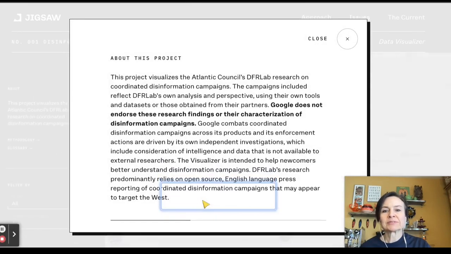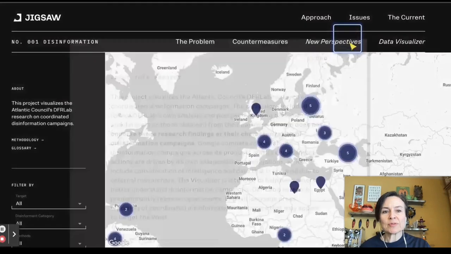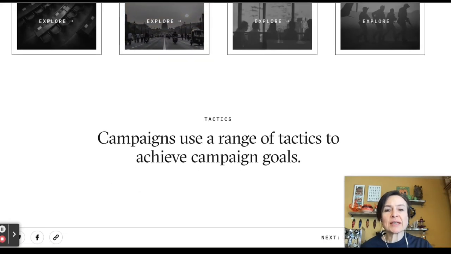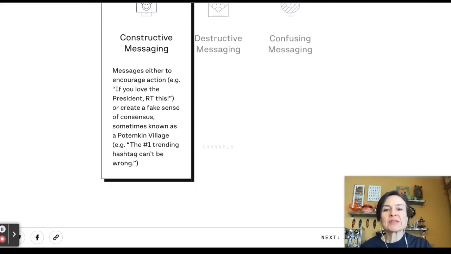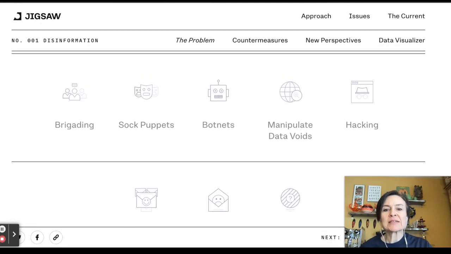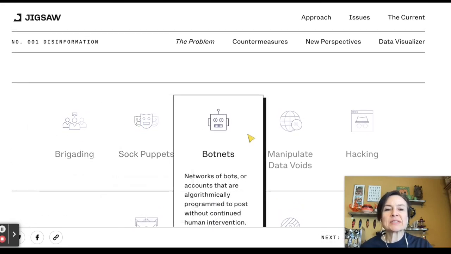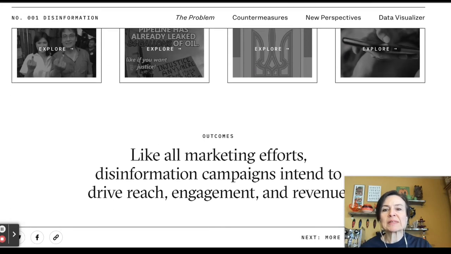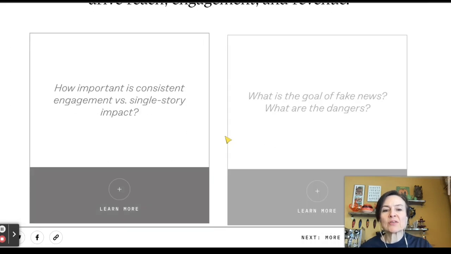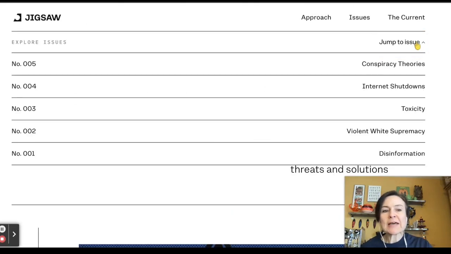I'm going to enter. It gives us some background information about the research. Research is certainly an important part of this site. And so we can see lots of items here, definitions, again, quite visually pleasing, places that we can look for more. Let's jump into another issue.